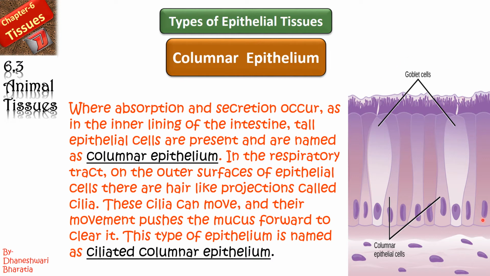So ये columnar epithelium basically कहाँ पे है? In the intestine, right? And even in the respiratory tract, right? columnar यानी बड़े बड़े खंबे जैसे होते हैं, right? अभी अगर इसमें अगर सीलिया आ गई तो it will be known as ciliated columnar epithelium. Fine.